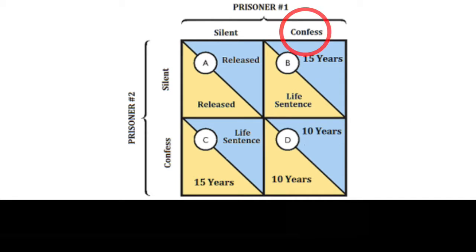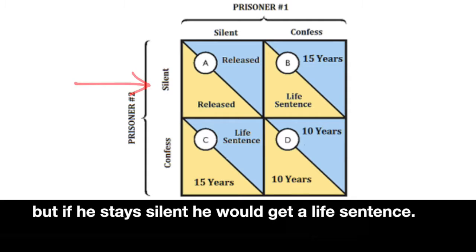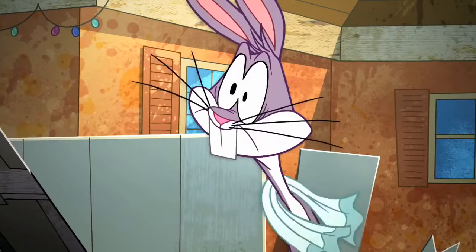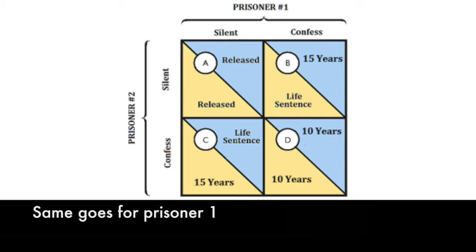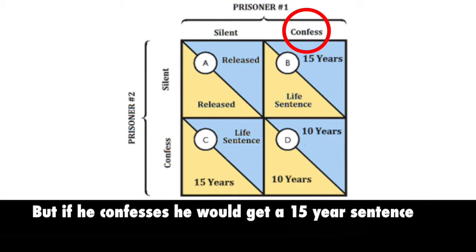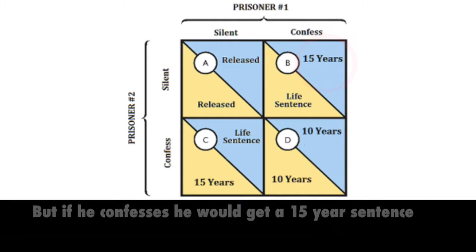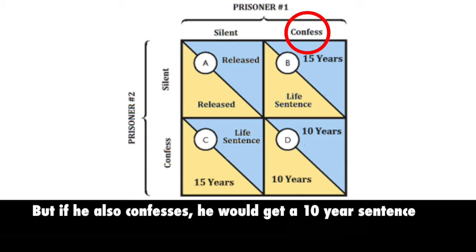And if prisoner 1 confesses and prisoner 2 also confesses, he would get a 10-year sentence. But if he stays silent, he would get a life sentence. Same goes for prisoner 1. If prisoner 2 stays silent and prisoner 1 also stays silent, he will be released. But if he confesses, he would get a 15-year sentence. If prisoner 2 confesses and prisoner 1 stays silent, he would get a life sentence. But if he also confesses, he would get a 10-year sentence.